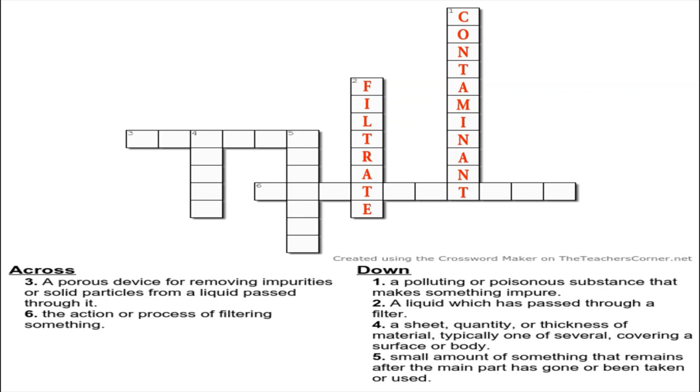Correct answer is filter. Good job. Now let's proceed to question number 4. Down. A sheet, quantity or thickness of a material, typically one of several, covering a surface or body. What do you think is the answer?